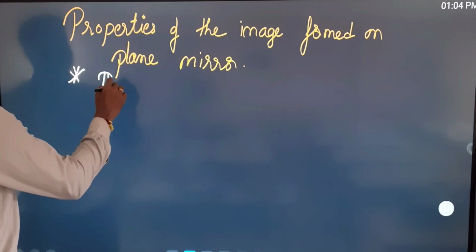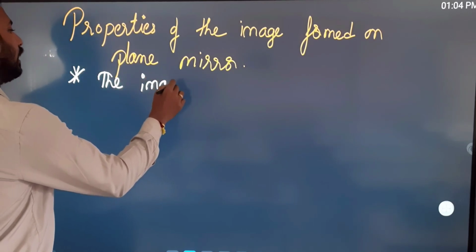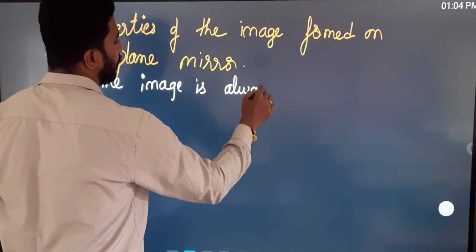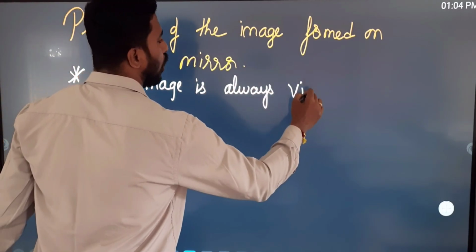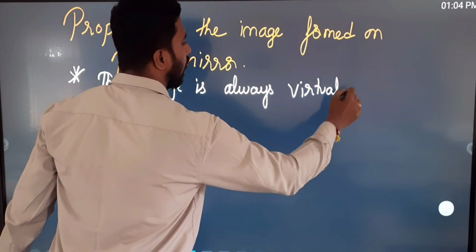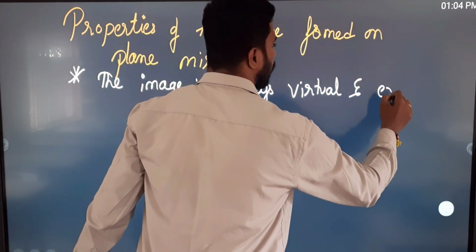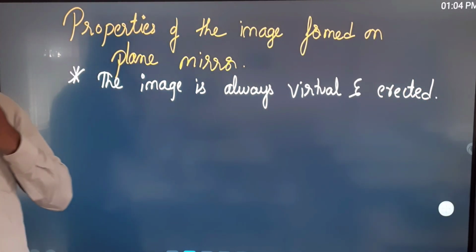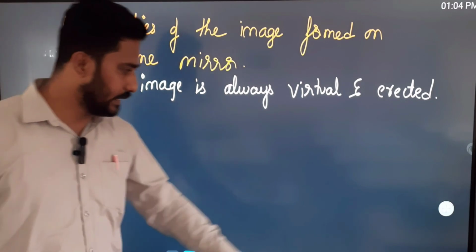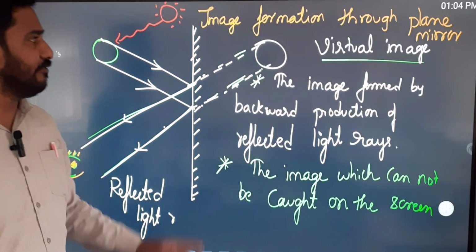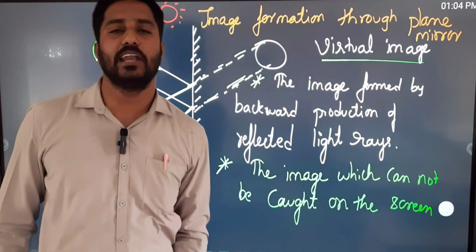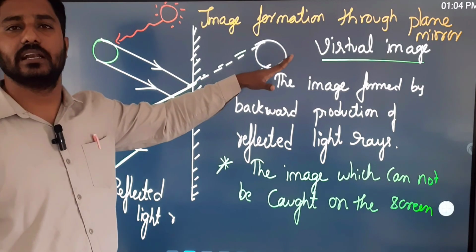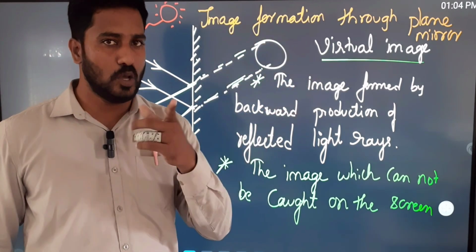the image is always virtual and erected. Okay? So the image is always virtual and erected. You know the meaning of virtual image, which I already explained to you. The image formed by the backward production of the reflected light ray is called a virtual image.